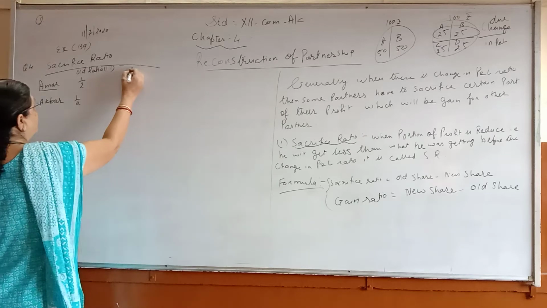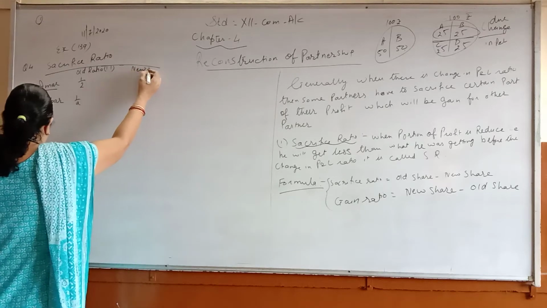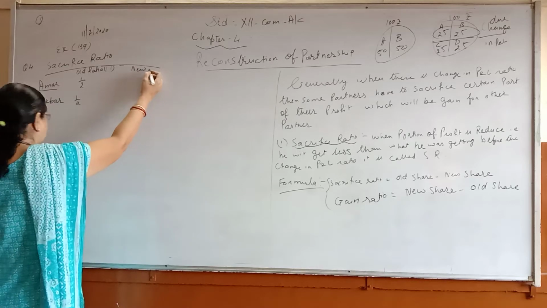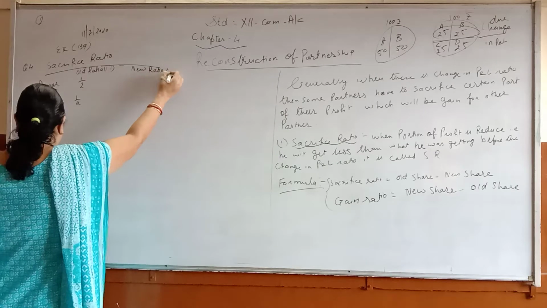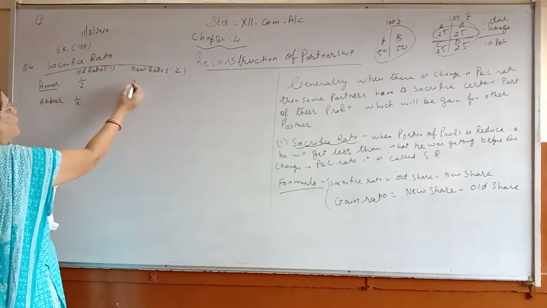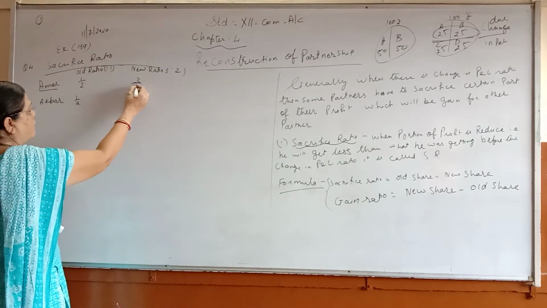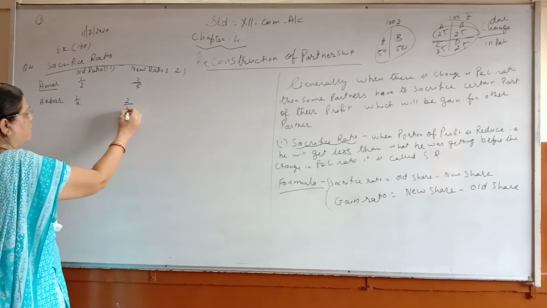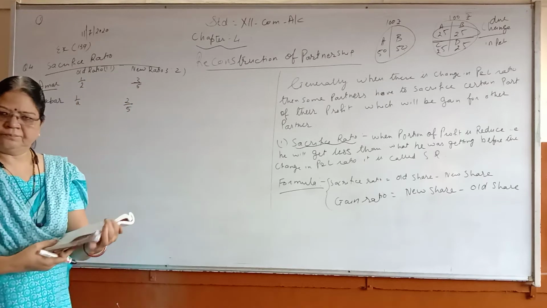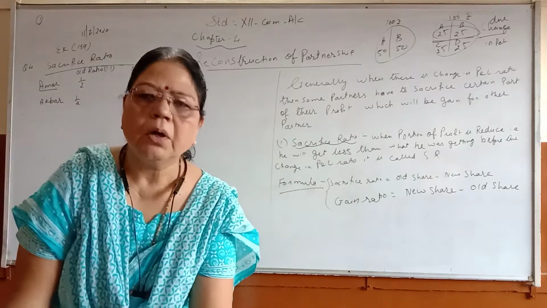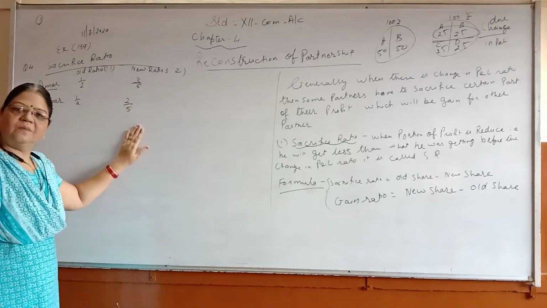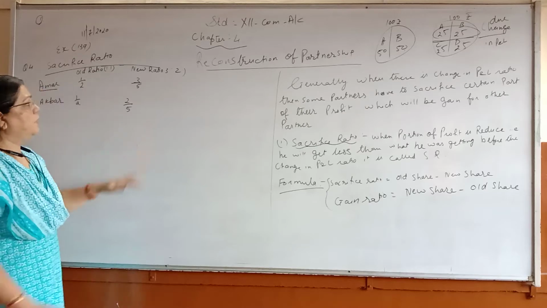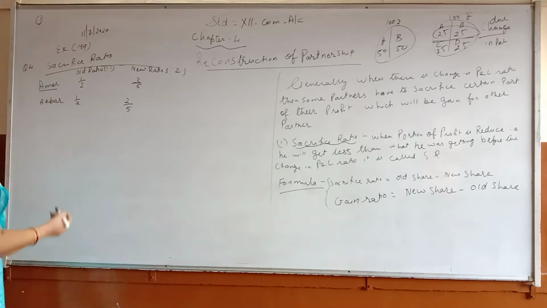And your new ratio will be 3:2. So here he will get 3/5, and here he will get 2/5. Now according to the formula, old minus new. So when you work it out, you do it this way.